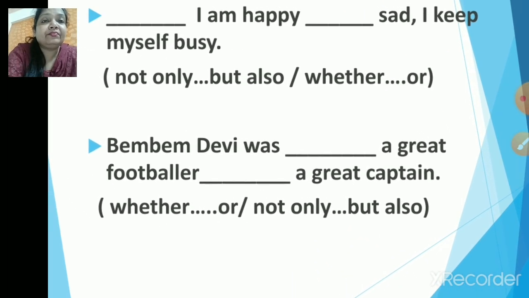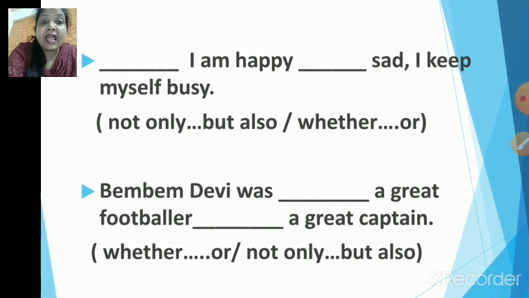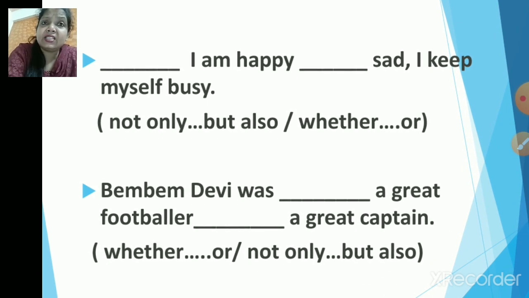Now, dash I am happy dash sad. I keep myself busy. Not only but also, or whether or. Next, Bem Bem Devi was dash a great footballer dash a great captain. Whether or, not only but also. Now, let us check the correct answer, children.